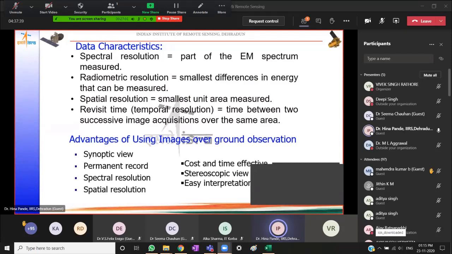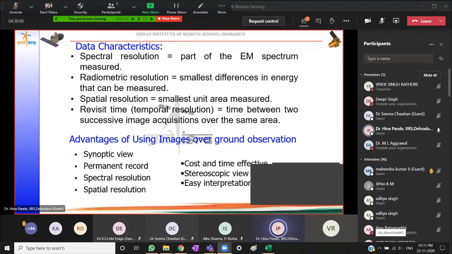Right? These advantages I feel you will already be familiar with from the morning session. Remote sensing data is useful because it gives us a synoptic view. It is a permanent record. We can see in different spectral regions at different spatial resolutions, and it also gives us a stereoscopic view with specific processing.